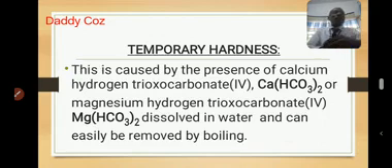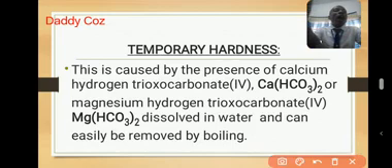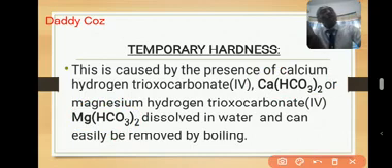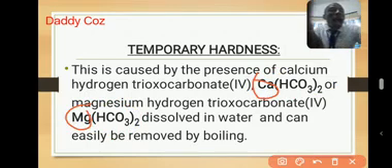What is a temporary hardness? A temporary hardness of water is caused when there is calcium bicarbonate or magnesium bicarbonate inside the water. That is when the calcium ion and the magnesium ion, both of which cause the hardness, are introduced into the water in form of a bicarbonate salt, hydrogen carbonate salt.